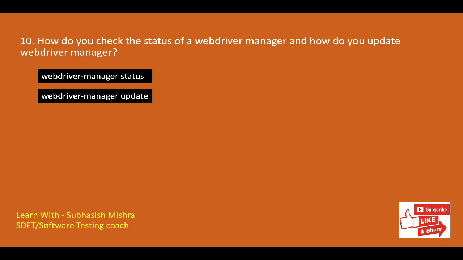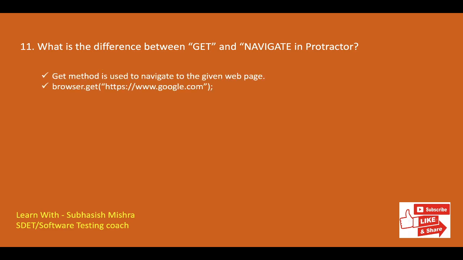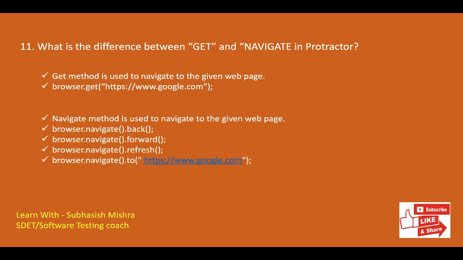We'll move to the next one. What is the difference between get and navigate in Protractor? Get method is used to navigate to the given web page. For example, if you want to open google.com in your browser, then you can use browser.get www.google.com. For navigate, navigate method is used to navigate to the given web page. The browser.navigate function has 4 methods. All the methods belong to class navigation.